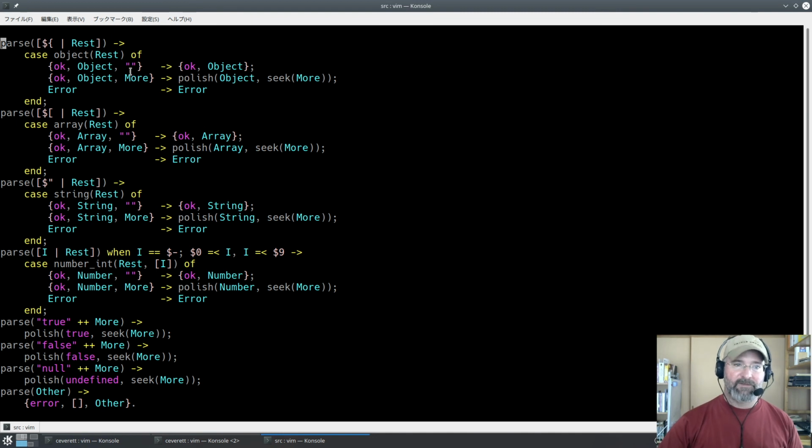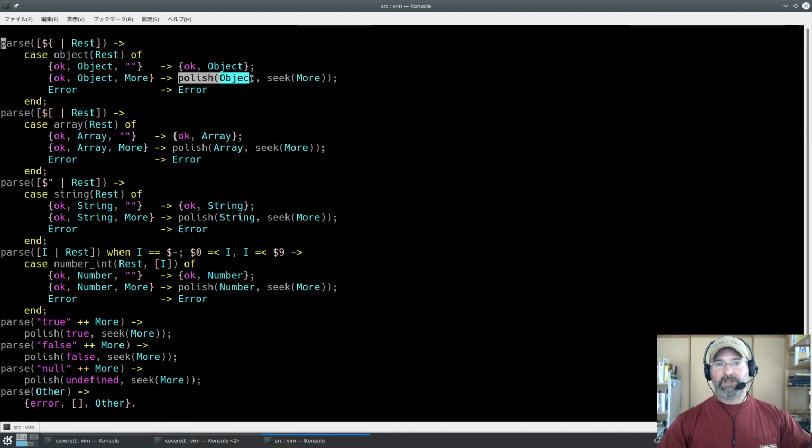If it's not an empty string, it means we've got more stuff. There's more string after the object that we parsed, but now we're on to the next JSON data element in whatever JSON string we're parsing. So successful parsing, okay, the data value object, and more string to parse.